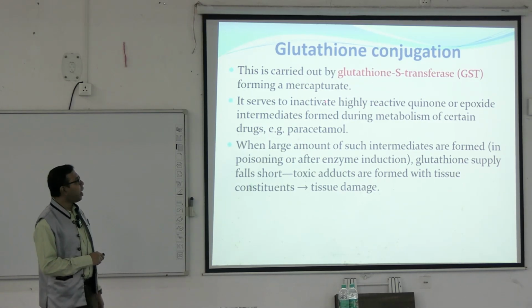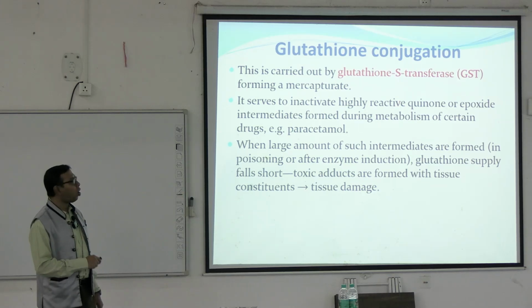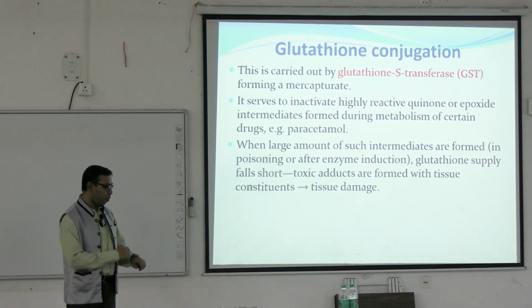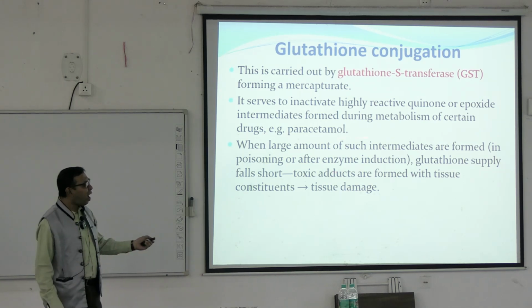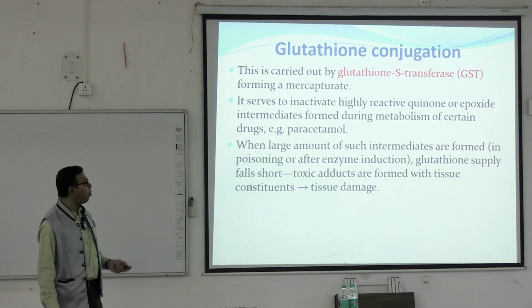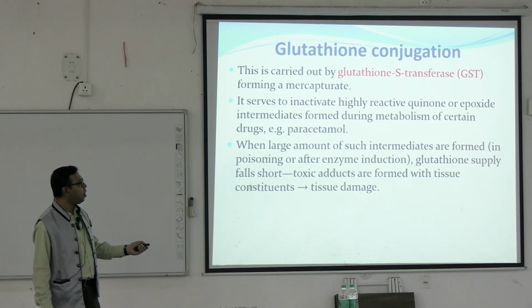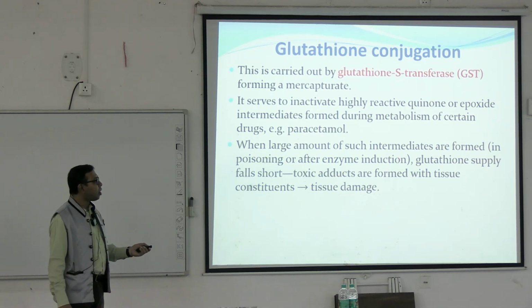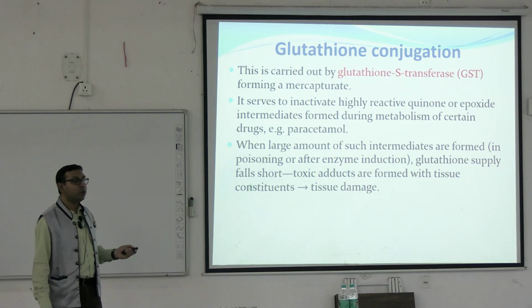It serves to inactivate highly reactive quinone or epoxide intermediates formed during metabolism of certain drugs, for example paracetamol. So, when large amounts of such intermediates are formed, like in poisoning or enzyme induction, glutathione supply may be less. So, toxic adducts are formed within tissue constituents and tissue damage happens.